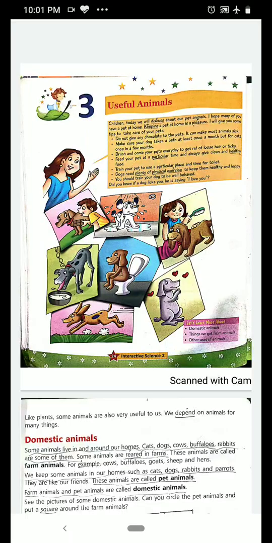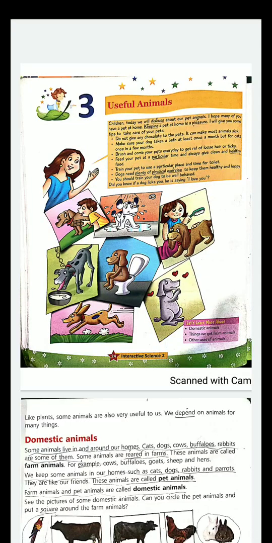Good morning, dear students. I welcome you back to your science class. I hope you are done with all the work given in the previous classes. And you are learning also, like good children, you are completing all your work. Yes or no? And you are learning a lot. And also not troubling your parents and helping them in their household work.